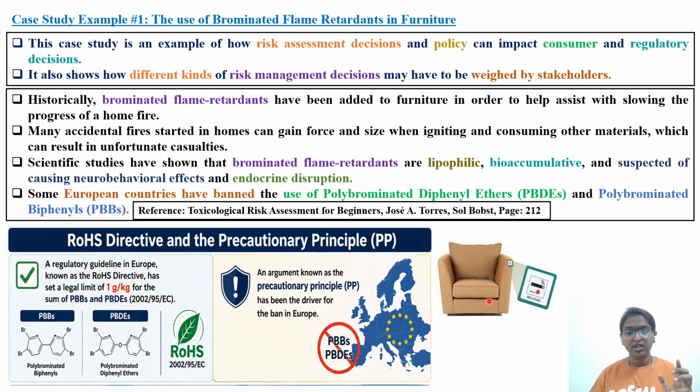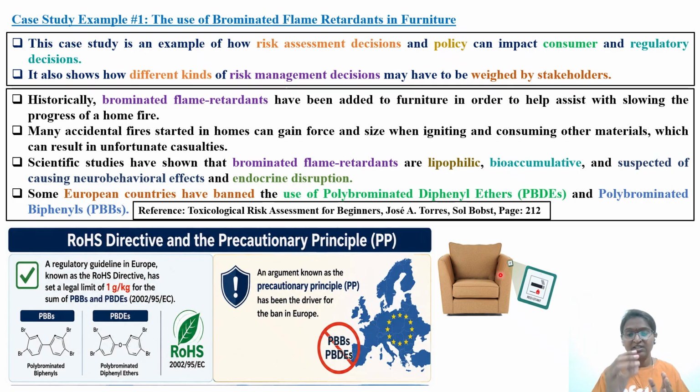So as a part of this inbuilt furniture, certain flame retardants will be used. What are those flame retardants? Those are nothing but polybrominated biphenyls as well as polybrominated diphenyl ethers. So these will be part of this furniture. If there is an accidental fire in the household, this furniture will not get burnt because these furnitures contain flame retardants. So this is the whole concept, and this is what the purpose was: why include flame retardants in furniture?